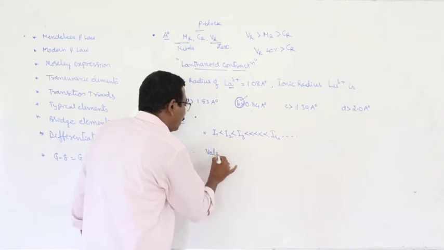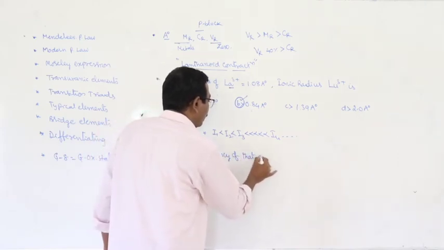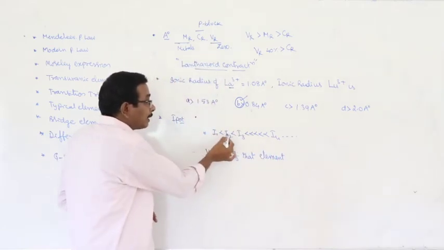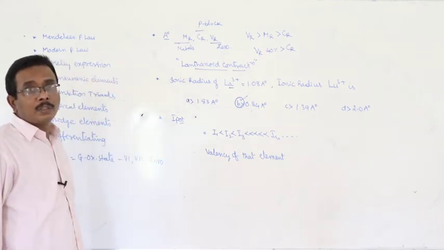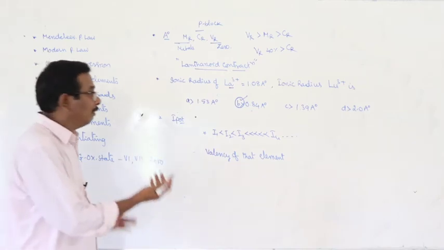Therefore, valency of that element is... In some cases, the same values are given in terms of numericals also. You have to check out the difference. Then you can easily calculate the valency.